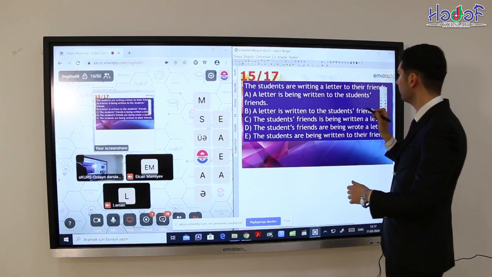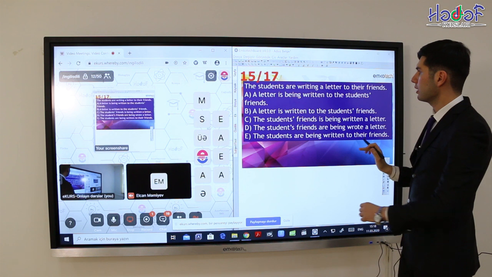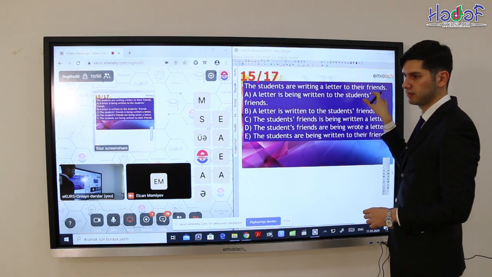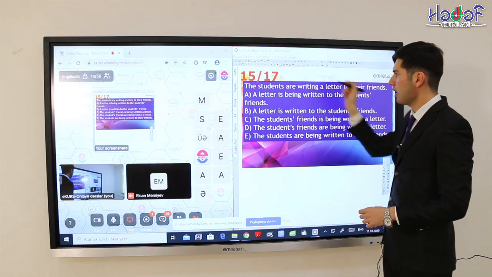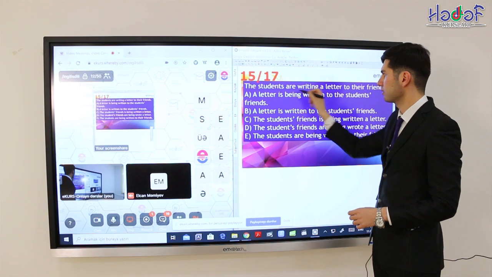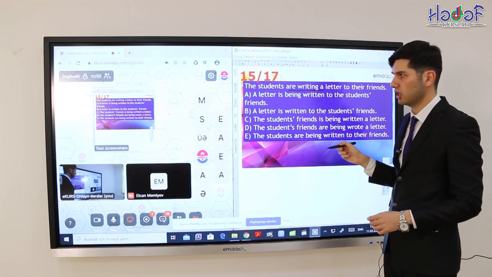Okay, let's continue. The students are writing a letter to their friends. This is the active voice. And let's find out what's the tense form. Students are writing. This is the present continuous.